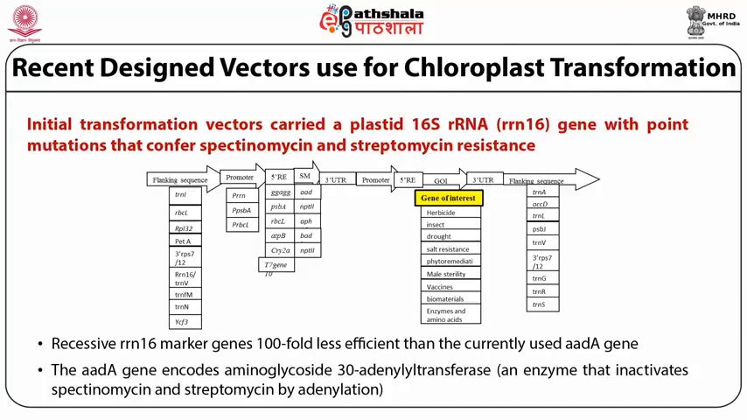That means if we want to prepare a herbicide resistant plant, we can transfer a gene showing resistance to herbicide or insecticide, drought resistance or salt resistance, resistance showing phytoremediation property, male sterility, vaccine development property, development of biomaterial, or enzyme or amino acid property.